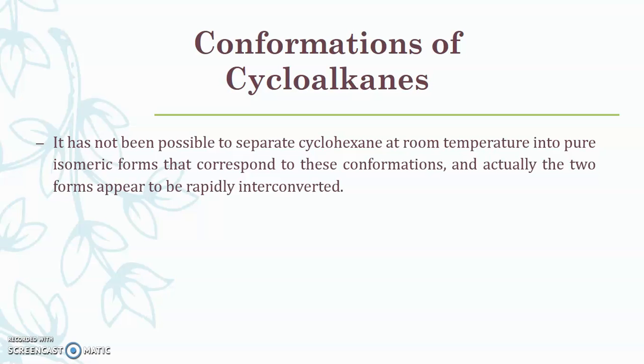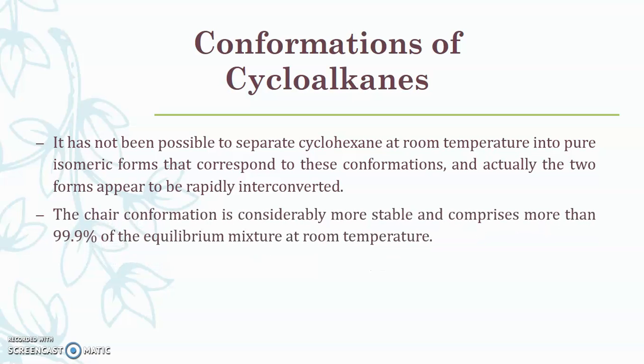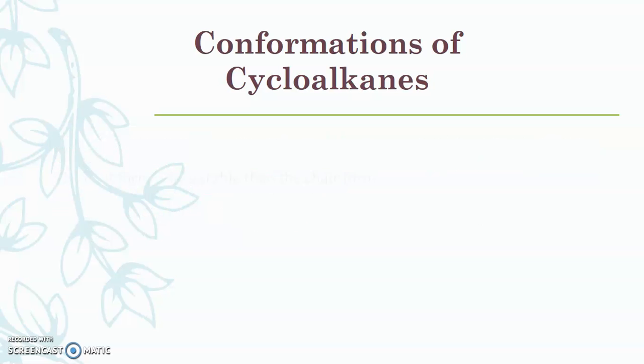It has not been possible to separate cyclohexane at room temperature into pure isomeric forms, that is the boat form or the chair form, that correspond to these conformations. Actually the 2 forms appear to be rapidly interconverted. The chair conformation is considerably more stable, and it comprises more than 99.9% of the equilibrium mixture at room temperature, because the chair conformation is the trans conformation, where the weight of the carbon atoms is balanced on both sides. That's why it is more stable as compared to the boat conformation.